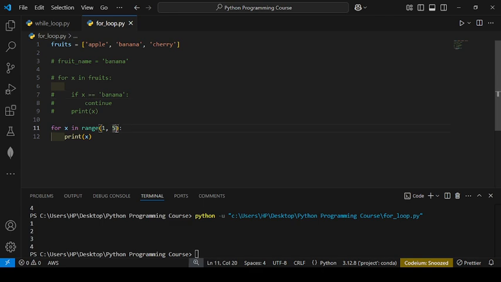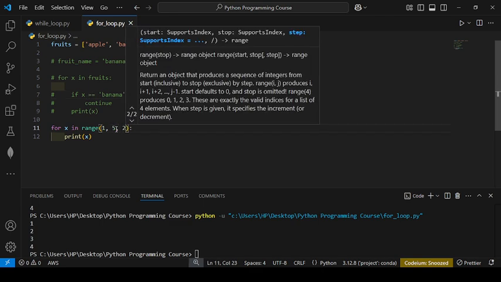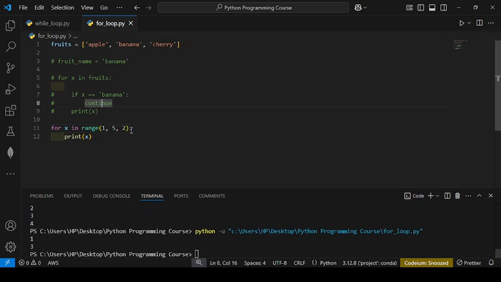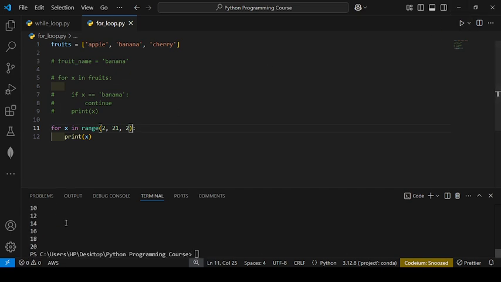If you want to increment by 2 in each number, you have to write a step size, 1 or 3. Suppose you want to print a table of 2, so you have to write this. Then you will get the table of 2: 2, 4, 6, 8, 10, 12, 14, 16, 18 or 20. So that is a use case of the range function.